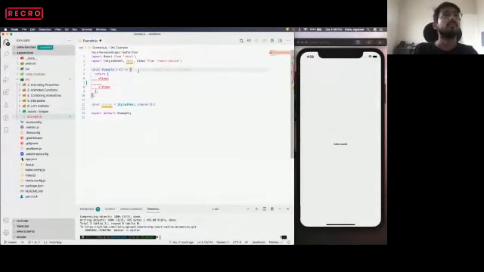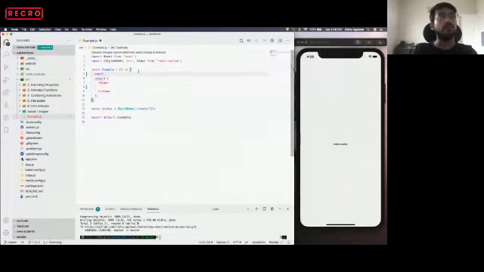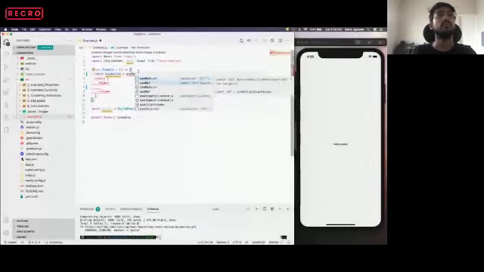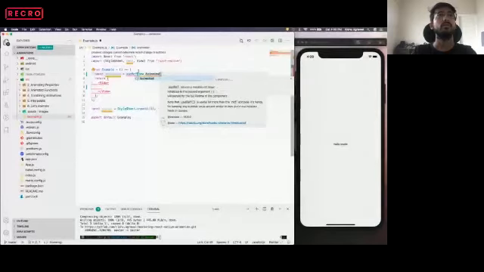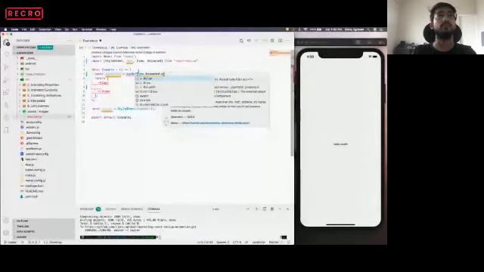Okay, we are using a functional component, so I'm assuming everyone is aware of functional components and hooks. We are creating one animated ref, and we are initializing this ref with an Animated value of 0.